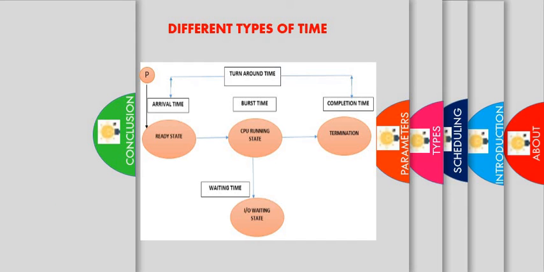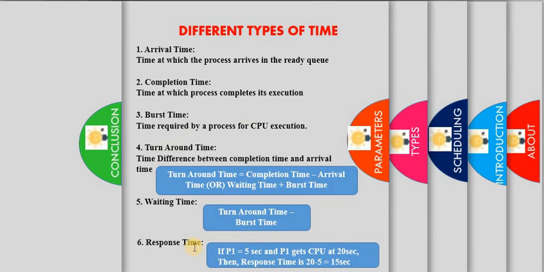Okay. So next, our response time is the time after the arrival of the process, when the ready process first gets the CPU. We have already seen this in scheduling criteria, the first time the response happens.